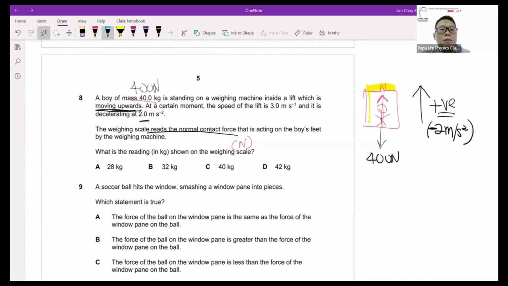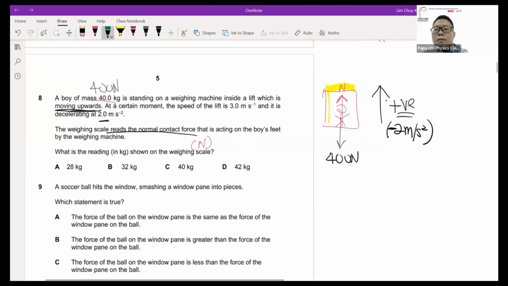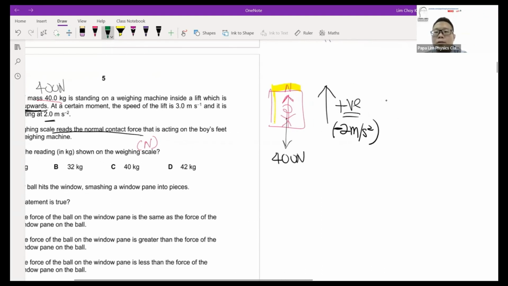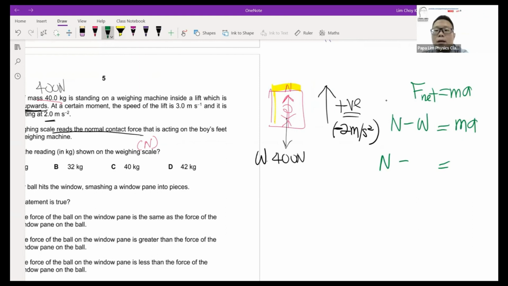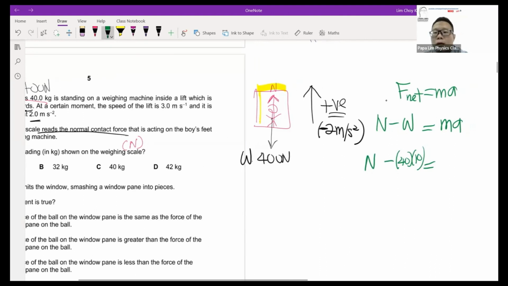So this will be the same as before. This will give us Newton's law: F net equals ma. Since I take up as positive, it will be N minus the weight. I'll give this the symbol W, so this is weight. N minus W equals ma. Weight is mass times g, which I know. The mass of the boy is 40 kg, so it's 40 times 10, where 10 is the gravitational field strength.